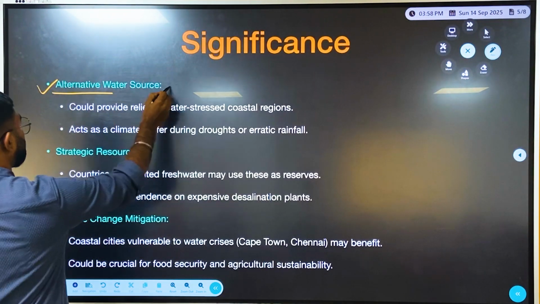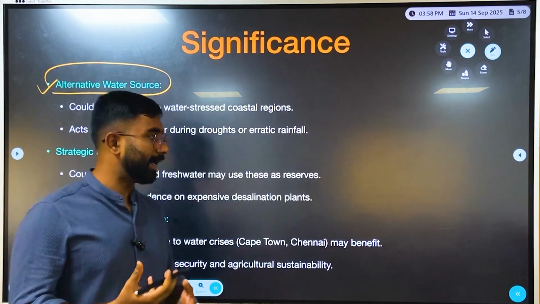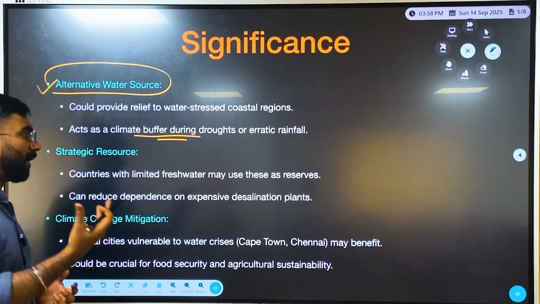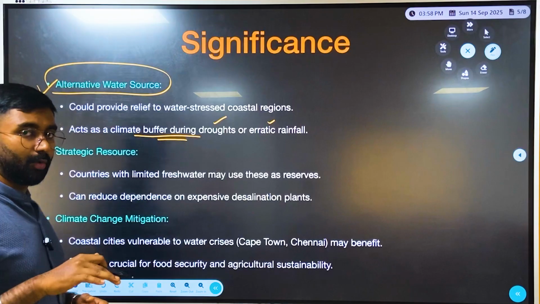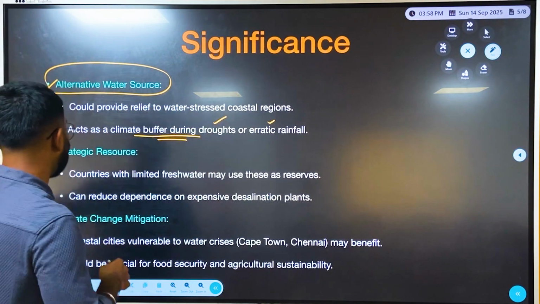Now going forward, what are the significances? One is, it is an alternative source of water. It could provide water to water-stressed areas and also help certain areas to ward off or fight off droughts, or even places with less rainfall. Encashing this aquifer can be very helpful.